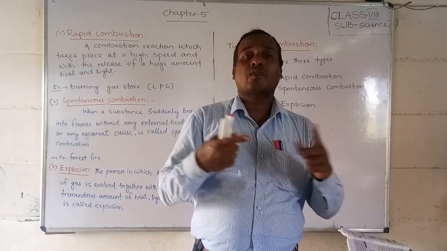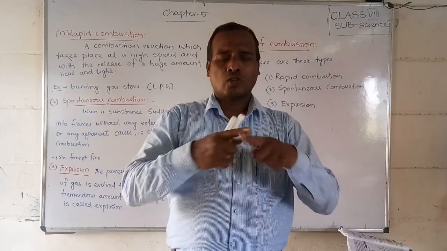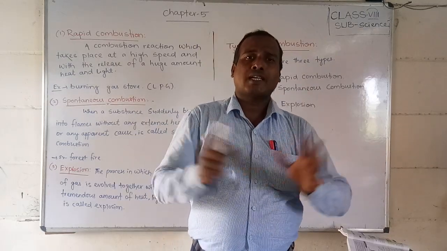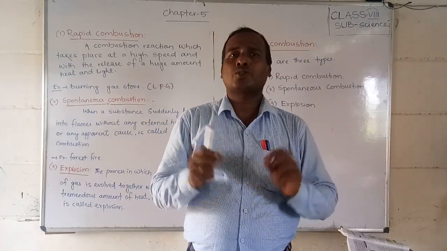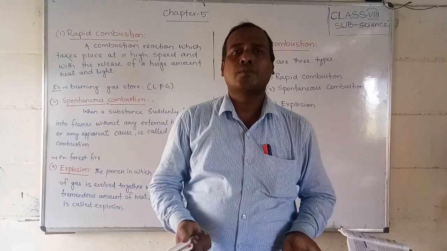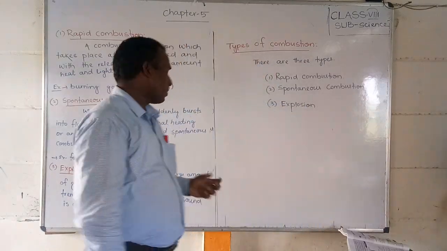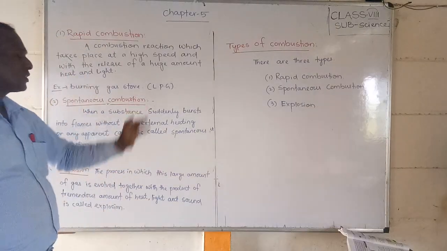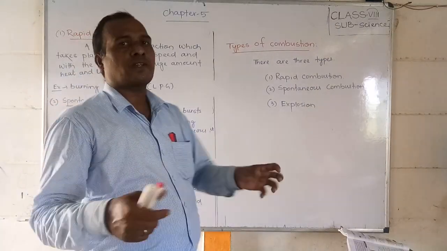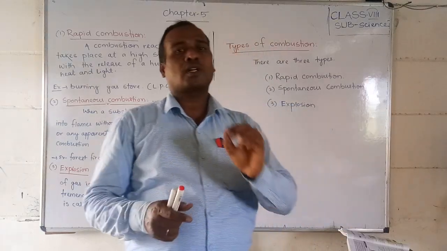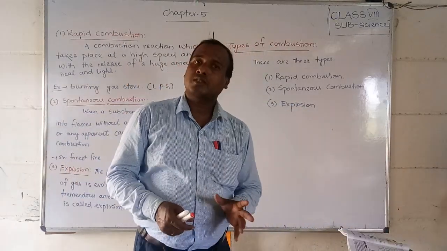By heat. When two trees or stones rub, like two trees whipping against each other, due to friction it will start to burn automatically. Such combustion is called spontaneous combustion. A forest fire is also an example of spontaneous combustion.